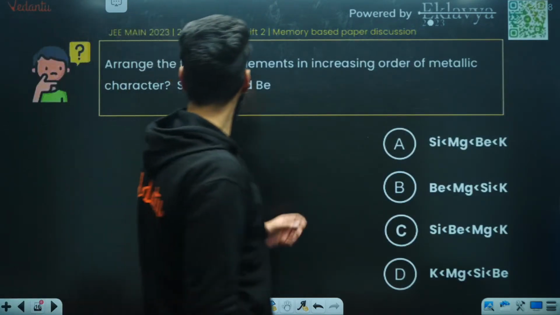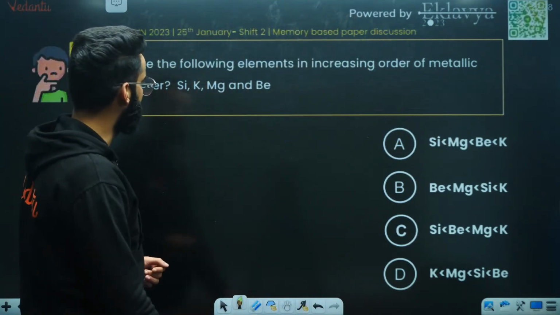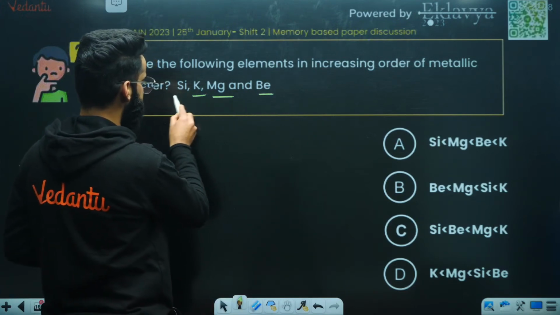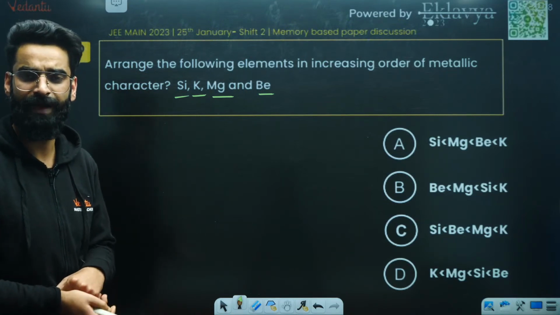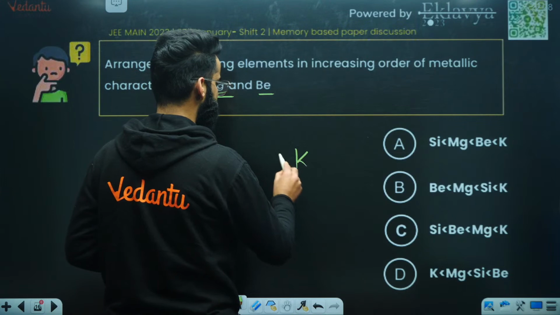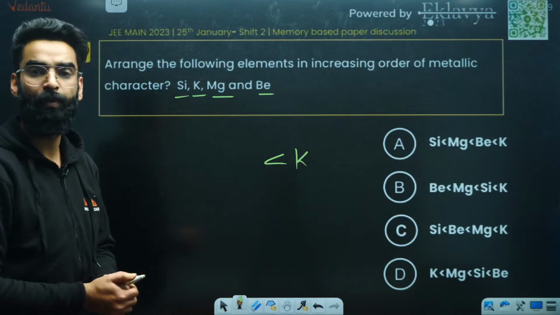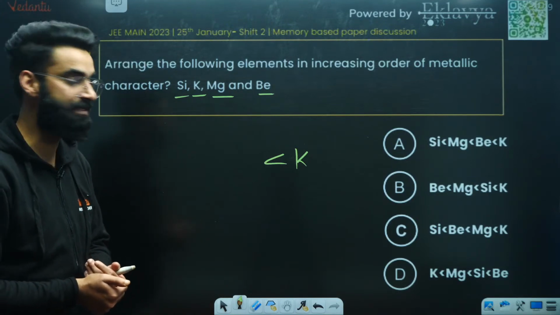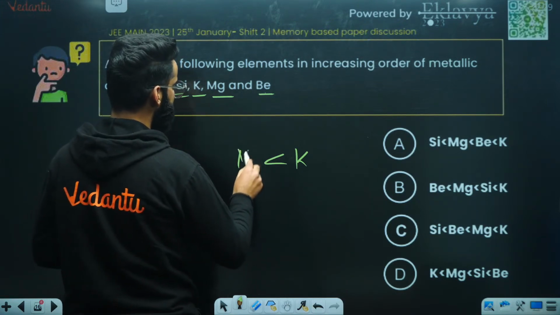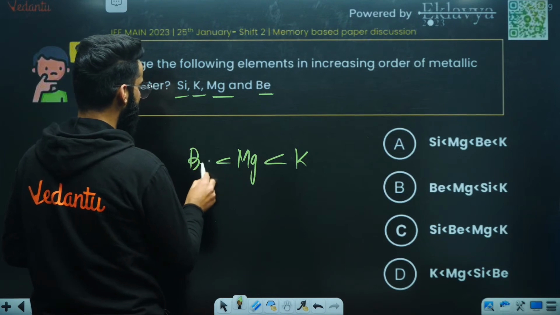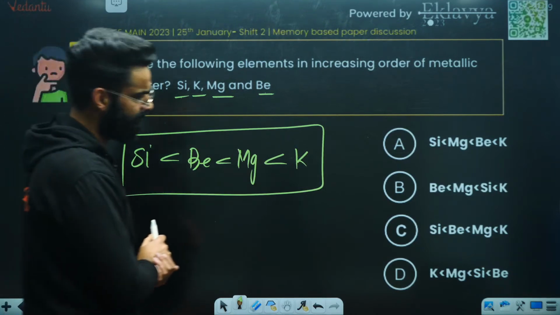Arrange the following elements in increasing order of metallic character. Group second, group first, group 14. Group first will be more metallic than that of group second, of course, right? So potassium will be maximum metallic. On moving from top to the bottom, what happens to metallic character? Metallic character increases, right? So among magnesium and beryllium, which one will be more metallic? It's going to be magnesium. Then comes beryllium. And silicon is basically a metalloid, right? So this is going to be the order of the metallic character. Simple and basic.